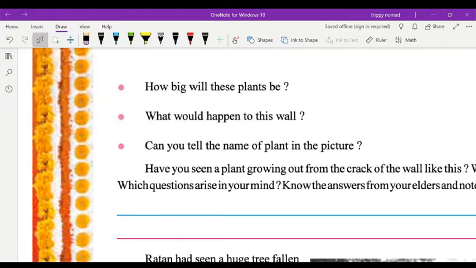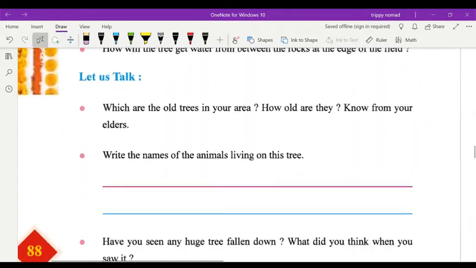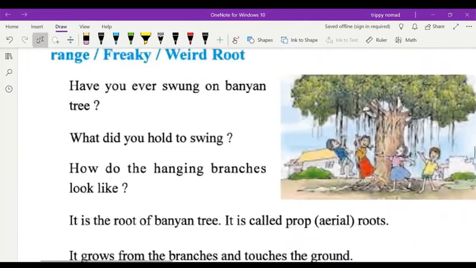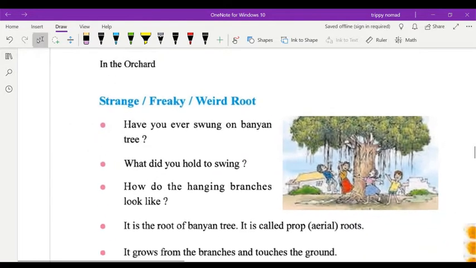How big will these plants be? What would happen to this wall? Can you tell the names of the plants in the picture? Children, all these are again questions. Mostly we have seen in this chapter the questions are given. I will give you the answers. I will send them to you in PDF.